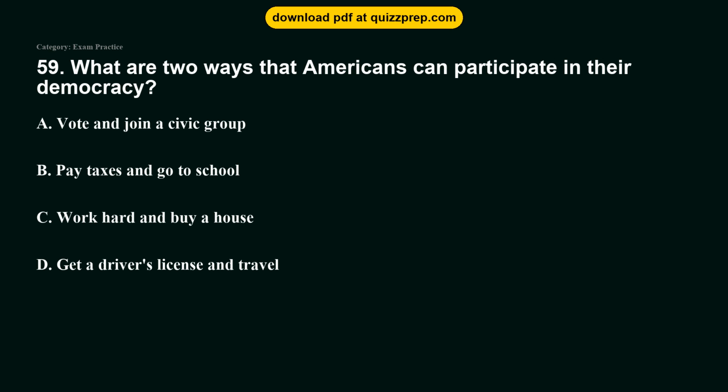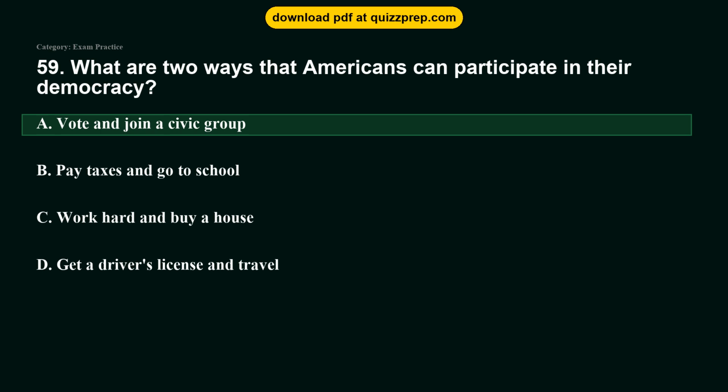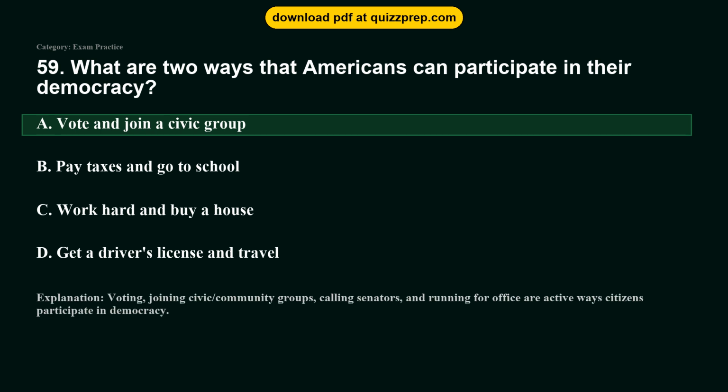Question 59. What are 2 ways that Americans can participate in their democracy? Option A, vote and join a civic group. Option B, pay taxes and go to school. Option C, work hard and buy a house. Option D, get a driver's license and travel. The correct answer is option A, vote and join a civic group. Voting, joining civic/community groups, calling senators, and running for office are active ways citizens participate in democracy.